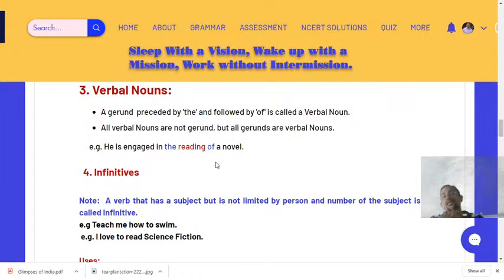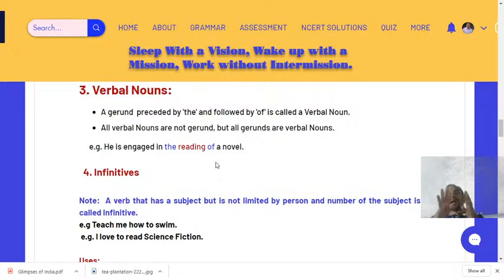Why? Because as I told you, a gerund shows the function of a verb and a noun at the same time in a sentence. Okay, like playing cards. Playing cards is his hobby, for example. So here you can see playing is showing the force of a verb also, and as I have used ing here, it is also showing the force of a noun. Therefore all gerunds are verbal nouns, because all gerunds have the force of a verb as well as a noun. Understood? They look like verbs, but they are not exactly verbs. They have the force of a noun also. That is why they are also called verbal nouns.